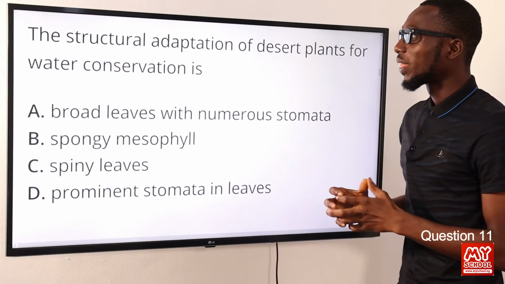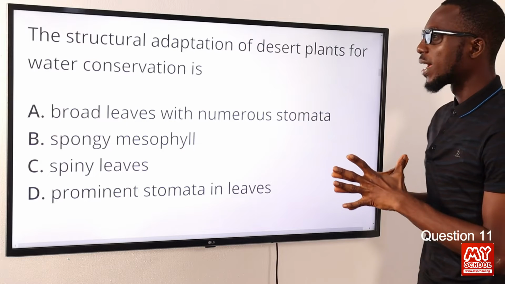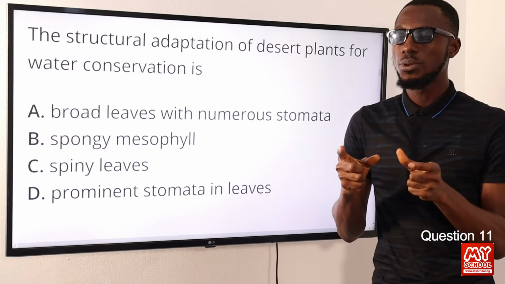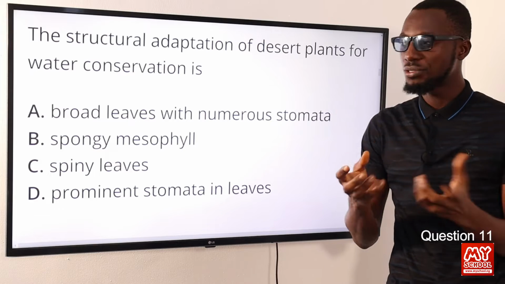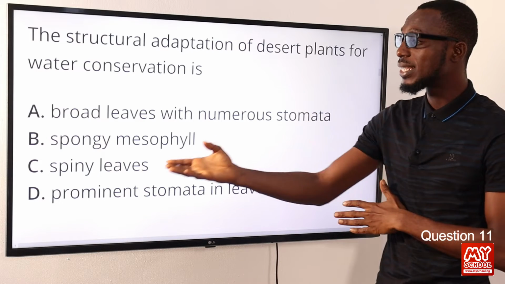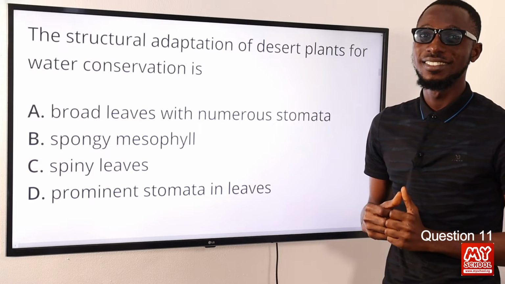Question 11. The structural adaptation of desert plant for water conservation is what? Reduction of their leaves to spine to reduce water loss via transpiration. So the correct option here is option C for spiny leaves.